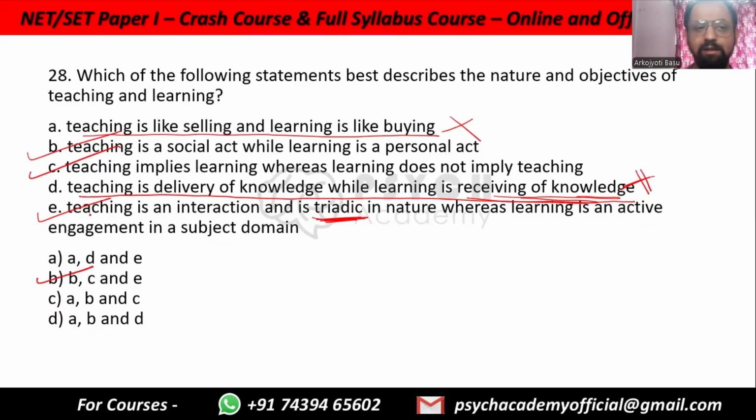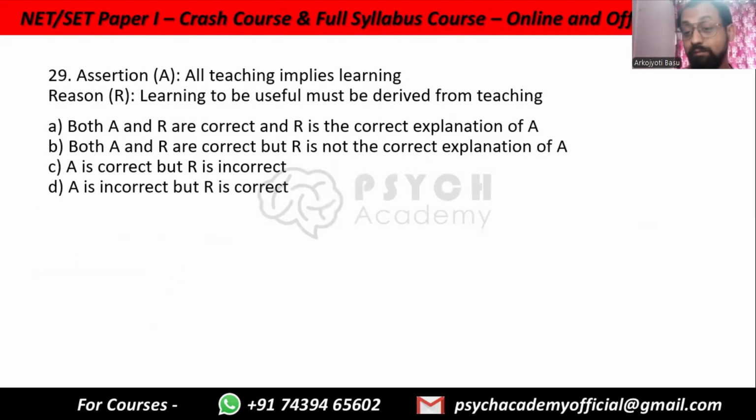The options are so easy. The moment you figure out that A will not happen, you can see there's only one option where A is not there. These two are getting out because D is there. So it is becoming very easy. That is the process of elimination that often helps when you are having confusions with a question.